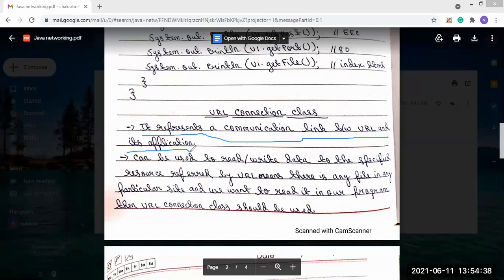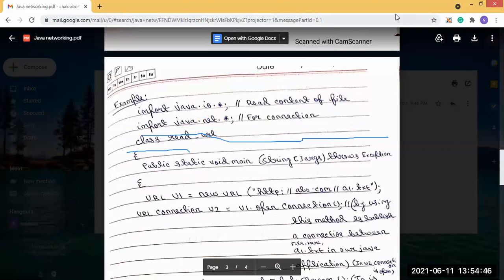So for doing the URLConnection class program, how can we do this? Basically it is the same as what we have done in the URL class case. Then we have to import what?